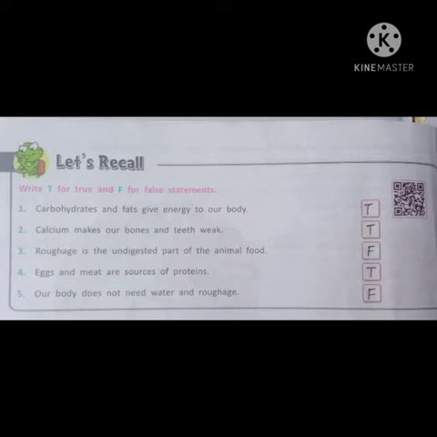Calcium makes our bones and teeth weak. This statement is also true. Write T in the front box of second statement. Roughage is the undigested part of the animal food. This statement is false, so write F in the front box of third statement.